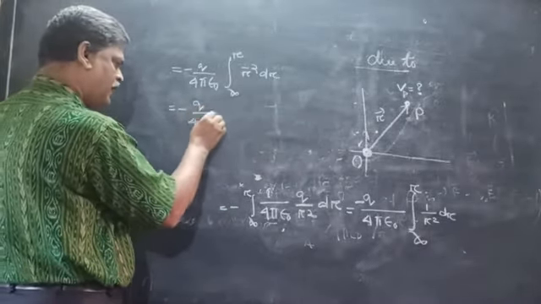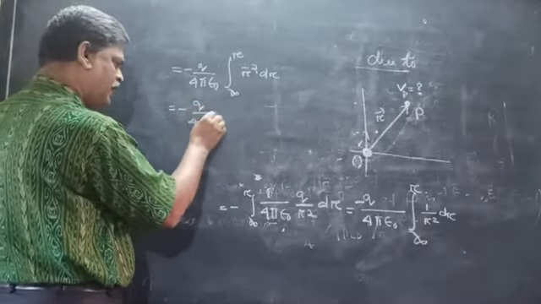That is equal to r to the power minus 1 by minus 1, since minus 2 plus 1 is minus 1, with the limit from infinity to r. Minus minus becomes plus, so q by 4 pi epsilon 0 times 1 by r.